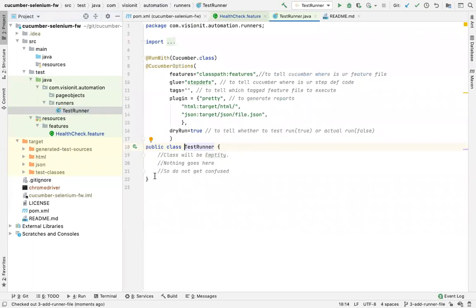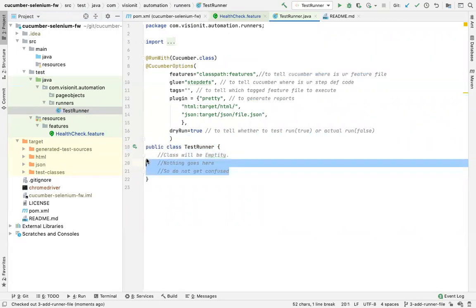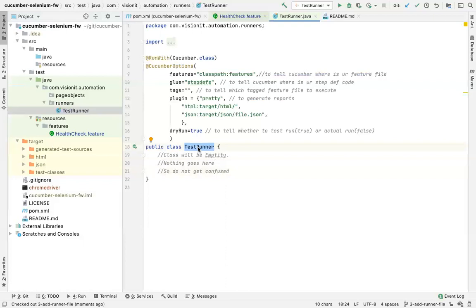So you see, all I have in this class is public class TestRunner. I have nothing inside. So this class is supposed to be an empty class. You will not have anything in this, right? But what is important here is these two annotations.